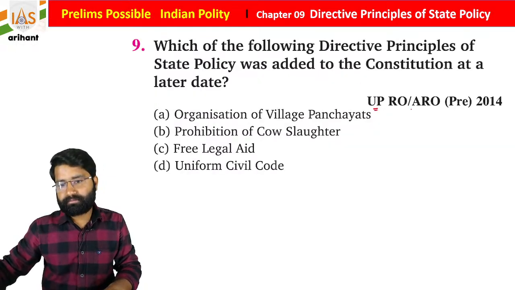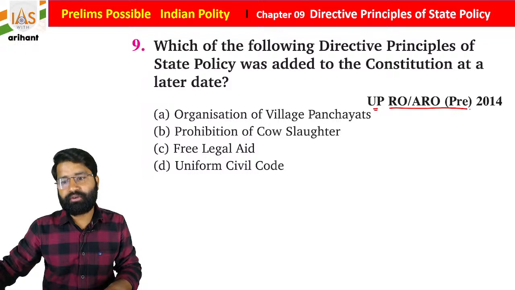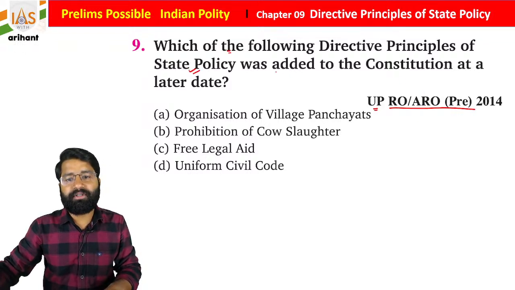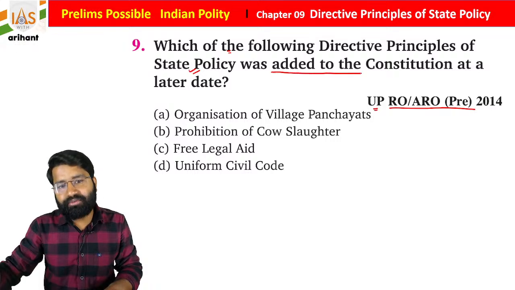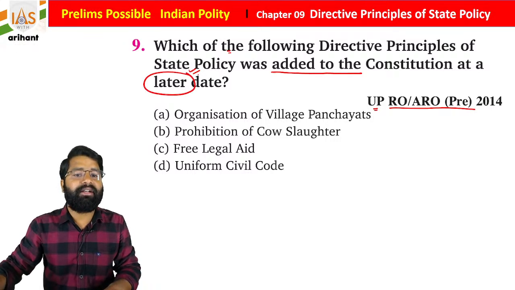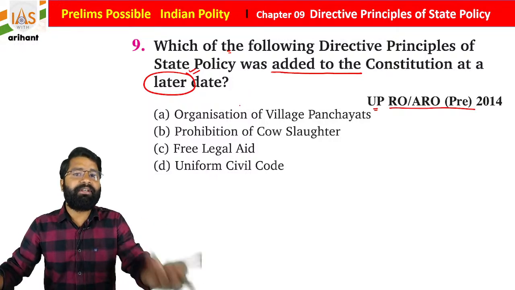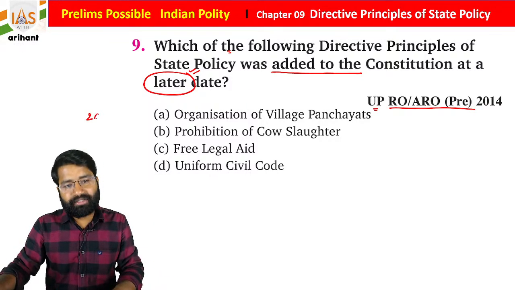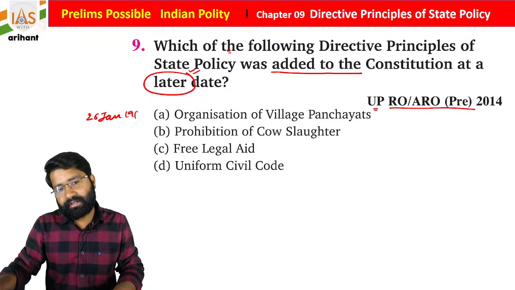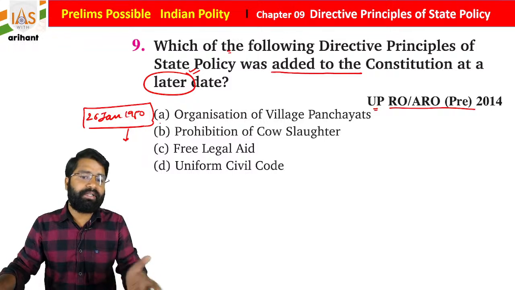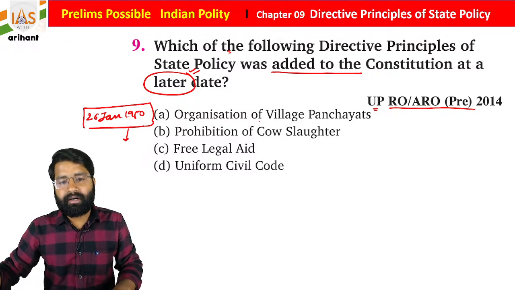Now, UPSC pre 2014: which of the following directive principles of state policy was added to the constitution at a later date? It means it was included after the implementation of the constitution, since 26 January 1950. After that it was amended and added.